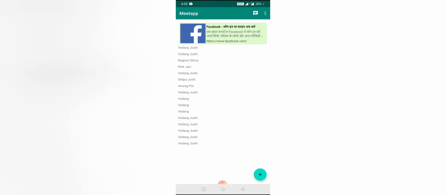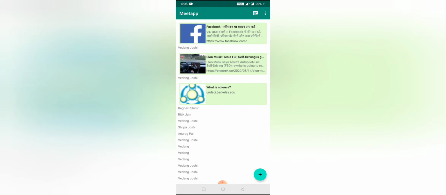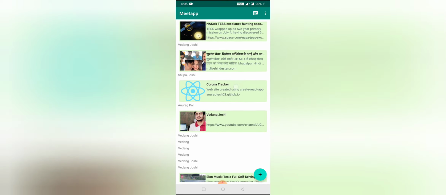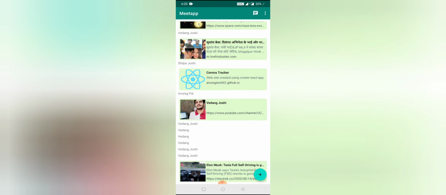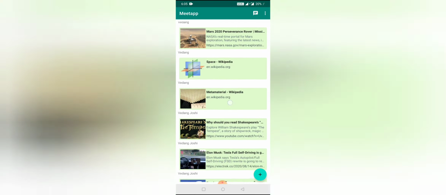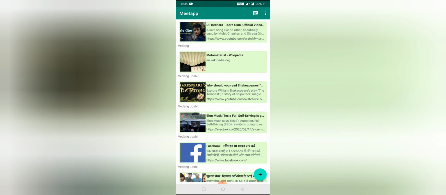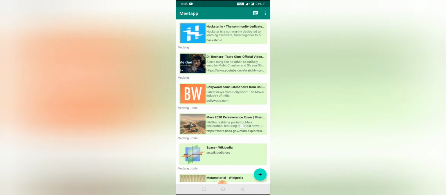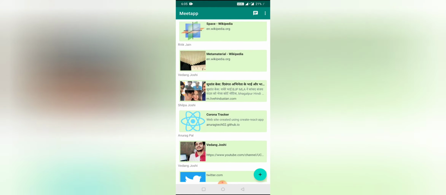Here is the feed. From now onwards, whenever I click on this app icon, I would get directly to this feed. This is a potentially endless feed. All this content is shared by other users and this content is filtered according to my interest. I would see only the posts related to the fields I have selected. That was science, literature, Bollywood, etc. These fields are nothing special, but they are links. It could be a YouTube video, a blog, or any other URL.